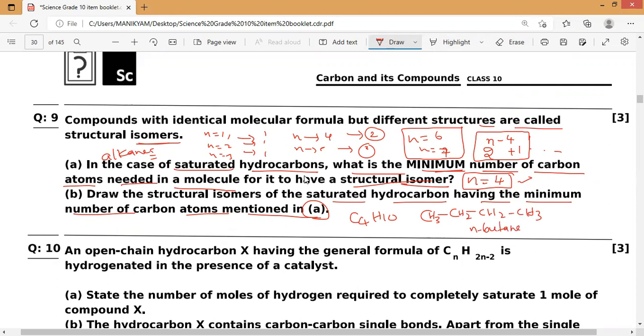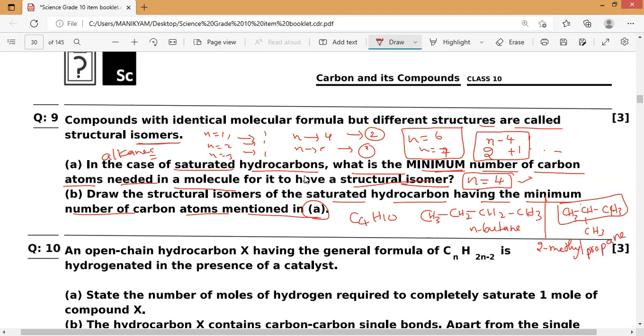Next, the second one has three carbons in the parent chain. C single bond C, and in the middle again a branched chain, so CH3, CH, CH3, CH3. So that is what it is. As the second carbon is having the branch, it is 2-methyl, and for the parent chain, you check, the number of carbons is 3, so prop, it is propane.